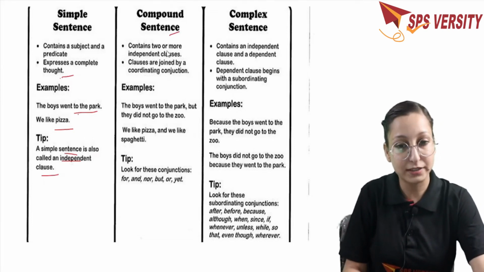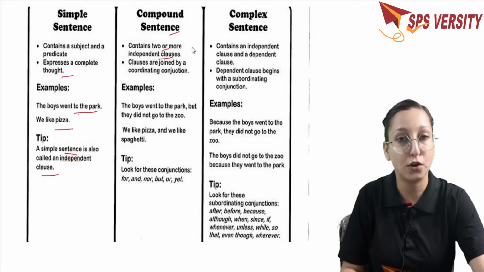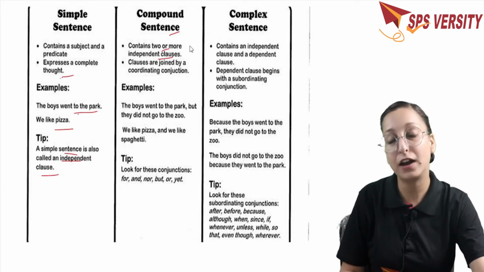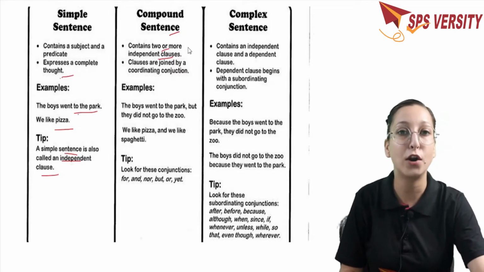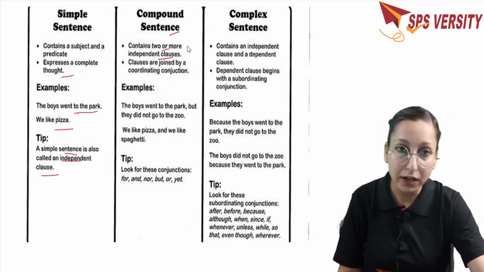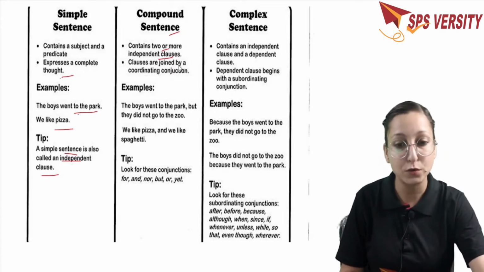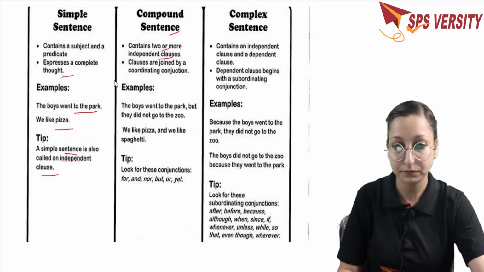Now, on the other hand, the compound sentence. A compound sentence is a mixture of 2 or more independent clauses. Here, 2 independent clauses will be there, or maybe more, but they are again complete in themselves. They are not depending on each other. If we write them separately, they can convey their meaning on their own. But we have to join them by using a coordinating conjunction.